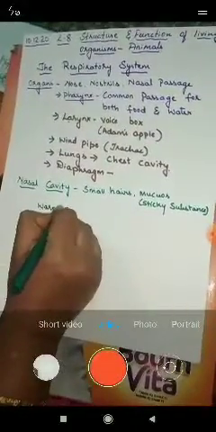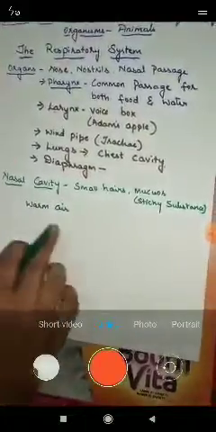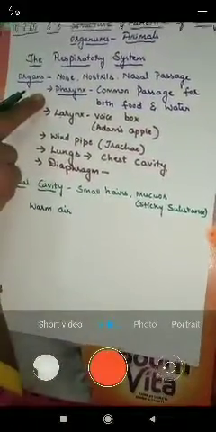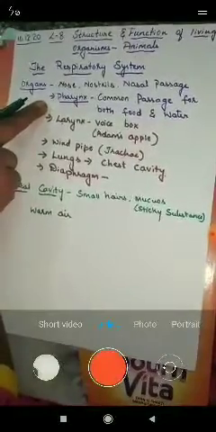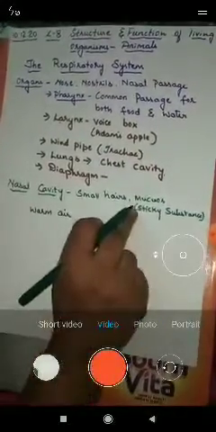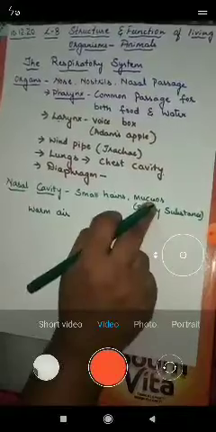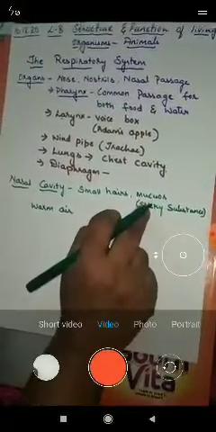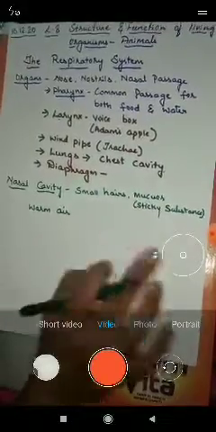So the warm air enters the next cavity, that is the pharynx, children. Okay. So here the mucus and the small hairs stop the dust and the germs from entering the next organ.